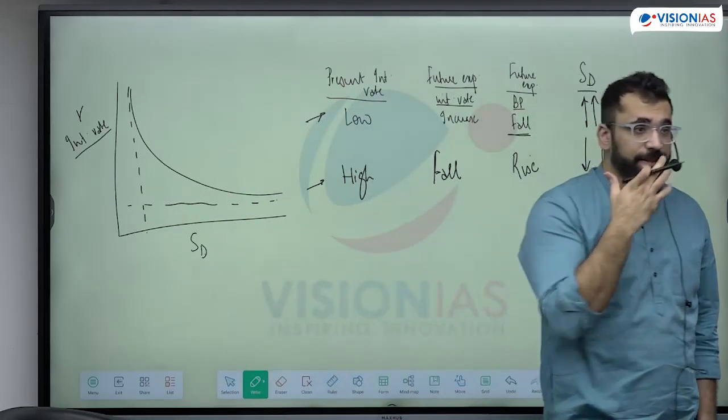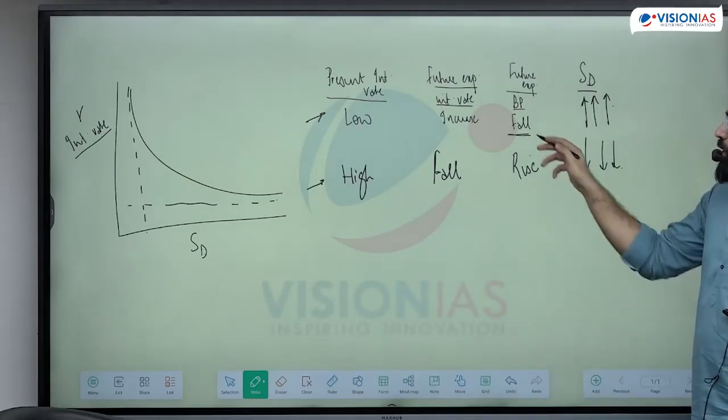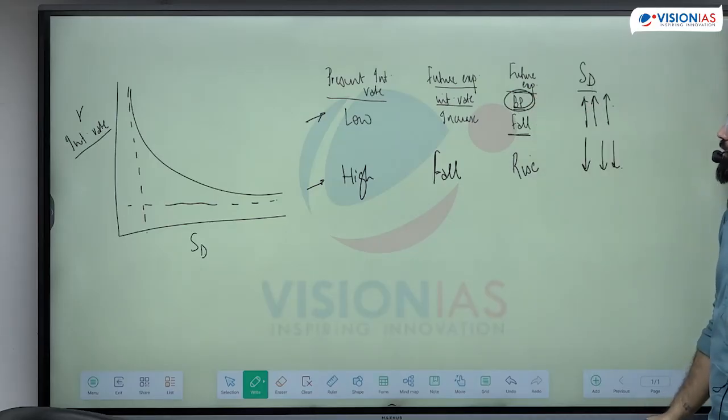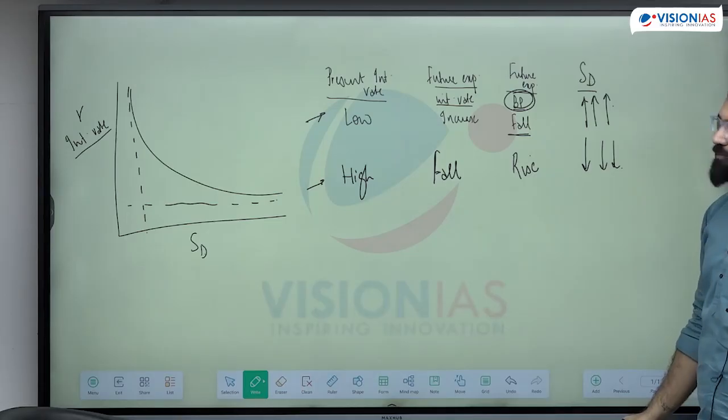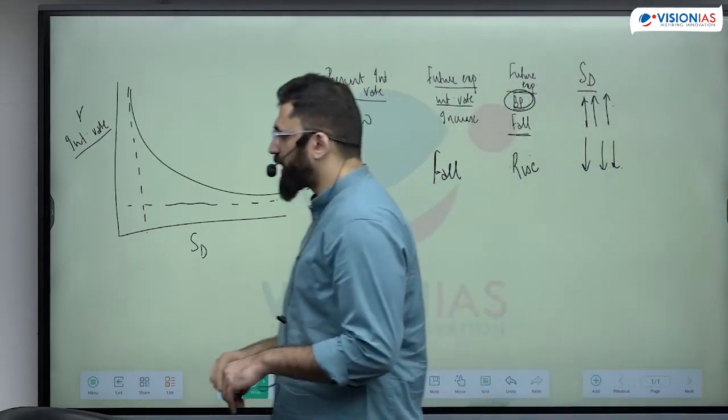If the interest rate rises, the asset price falls. Is this clear? Now write liquidity trap.